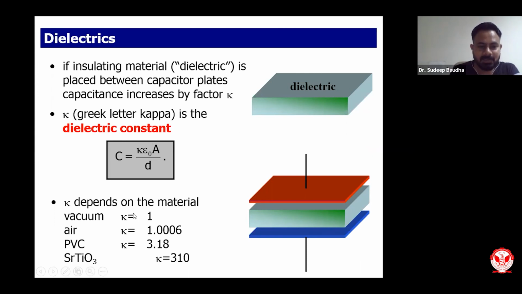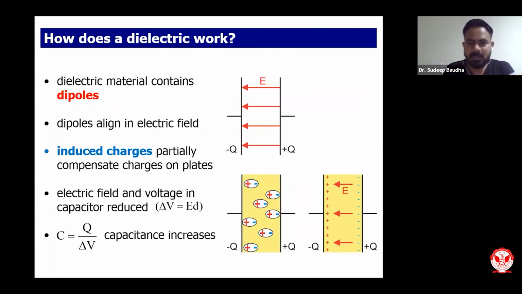If I use vacuum, then the capacitance will be, suppose, X. And if I use PVC, the capacitance will increase to 3 times. And if I use some other material between these sheets, suppose a material with a higher dielectric constant, say 310, then the capacitance of this capacitor will increase to 310 times. That is very interesting. But what will be the impact on other parameters, we have to see one by one.